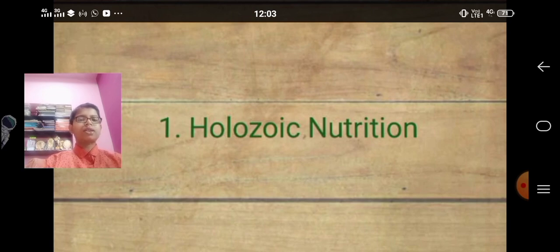The third type is omnivores. Such animals feed on both plants as well as animals, for example bears, pigs, etc. Human beings are also omnivores, as we consume food from plants as well as animal sources. So this was about holozoic nutrition.